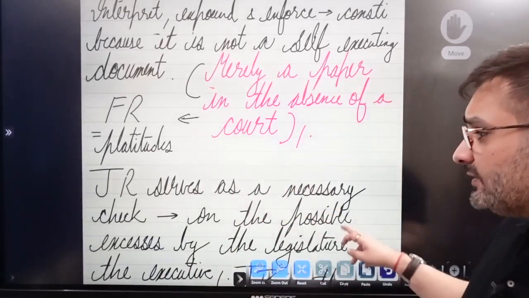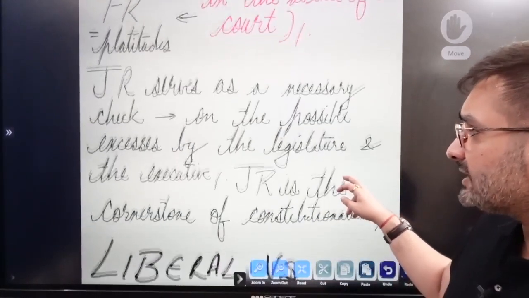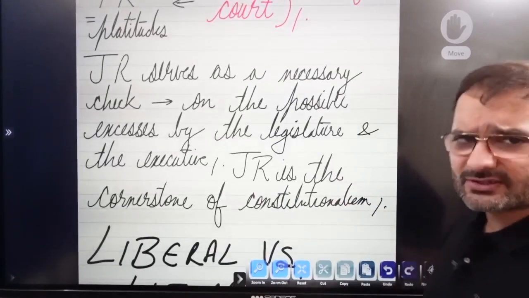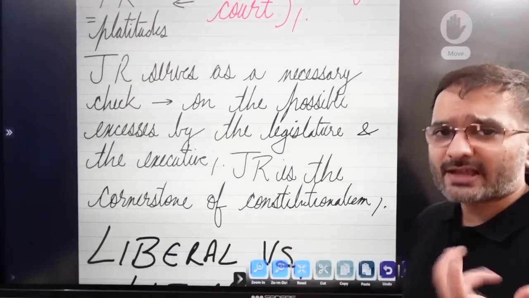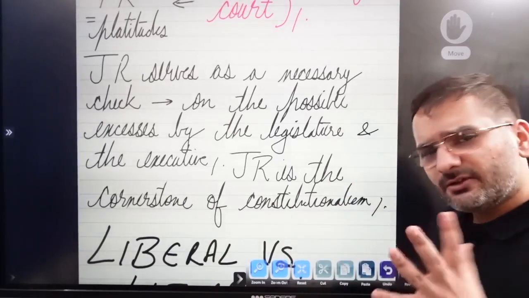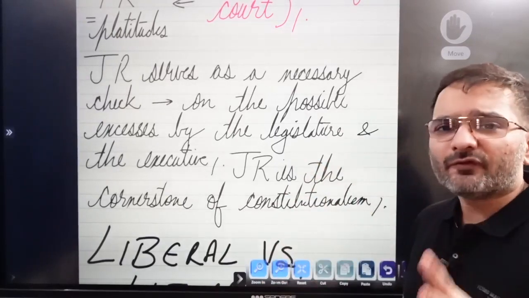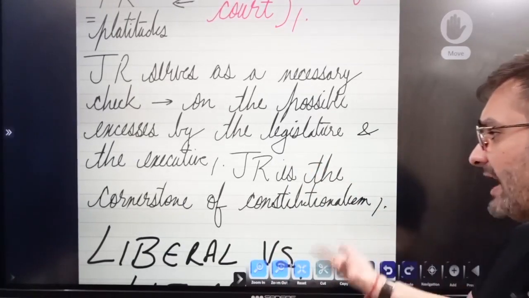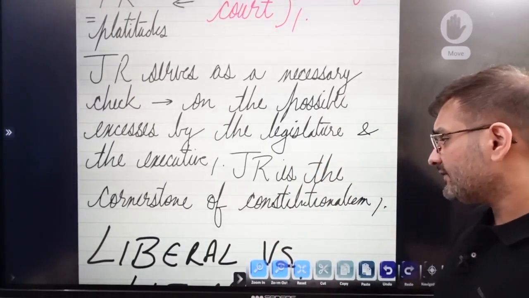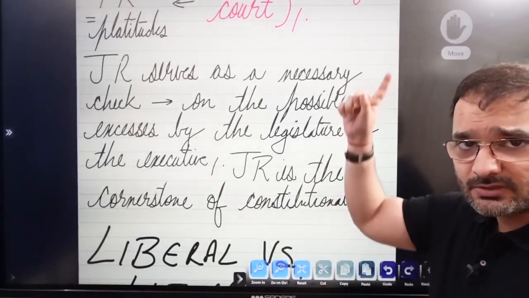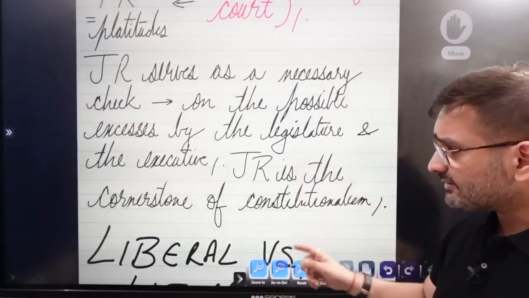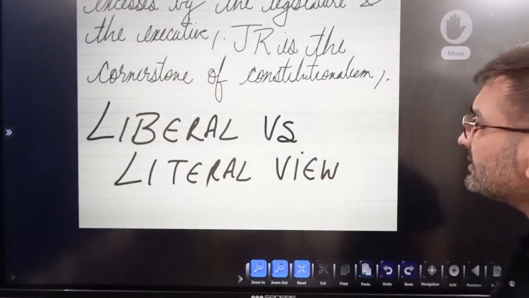Alright. Now judicial review serves as a necessary check on the possible excesses by the legislature and the executive. Please, if you want to write these lines in your answers, do mention them, because these are very well framed; basically you can say it is language for an answer. Now judicial review is the cornerstone of constitutionalism. We discussed constitutionalism in lecture 1. Judicial review is the cornerstone of constitutionalism.